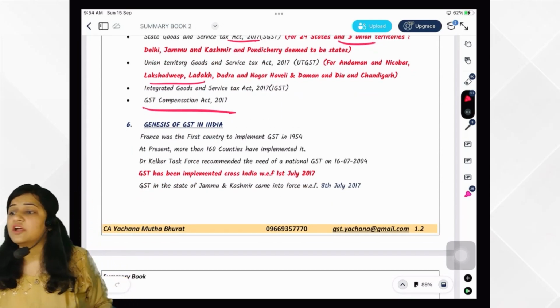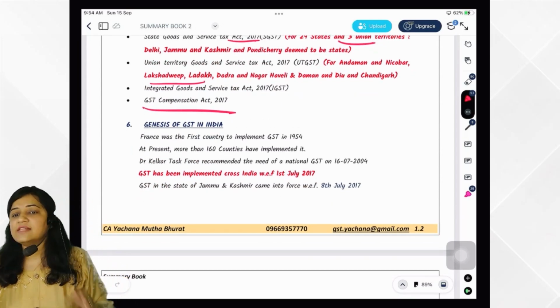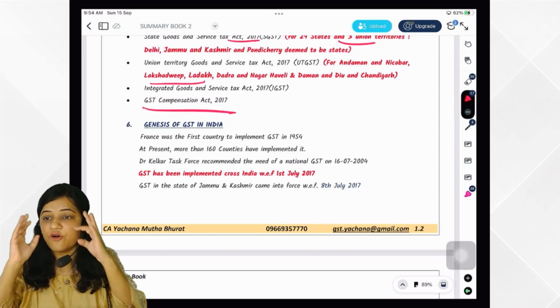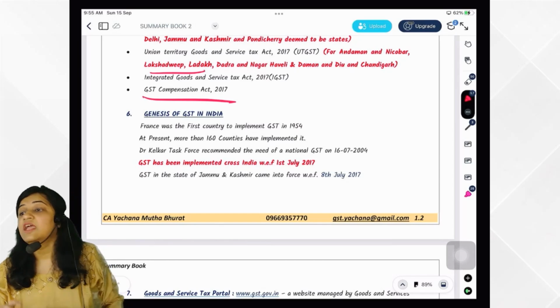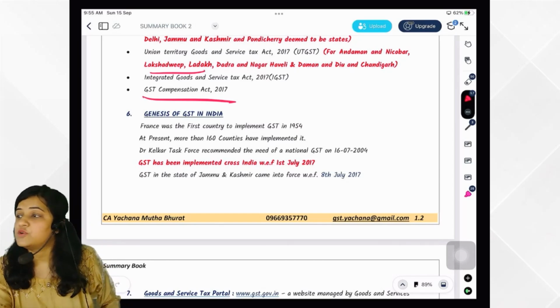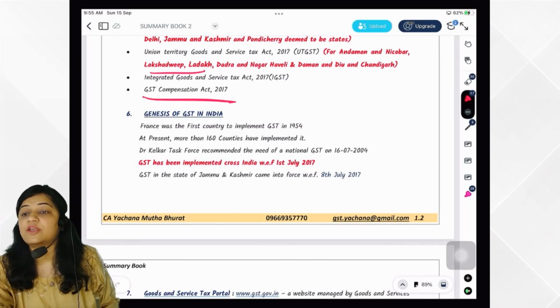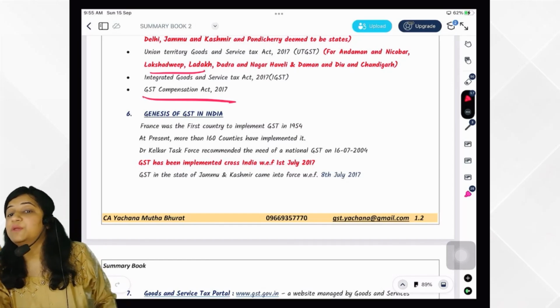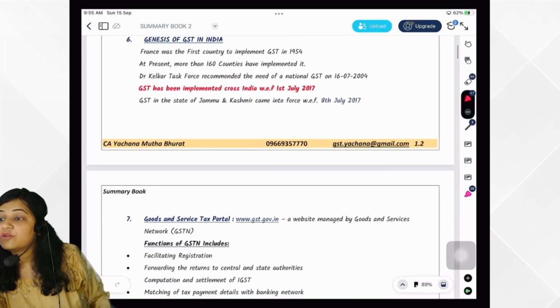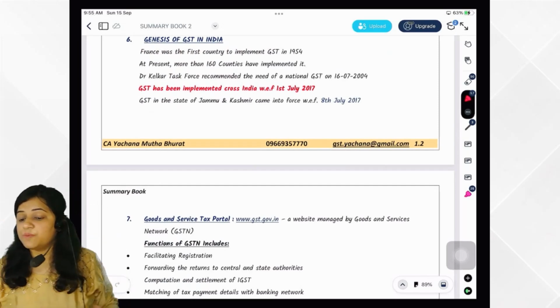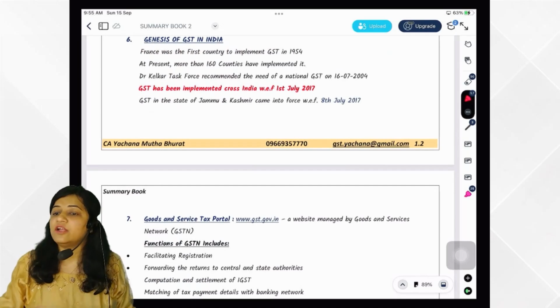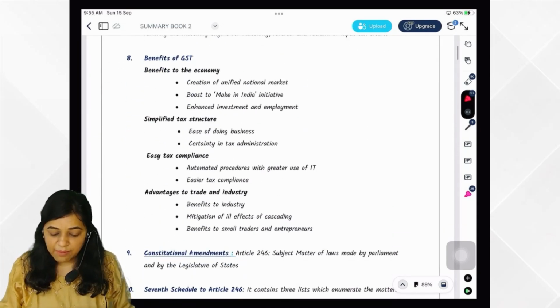Which is the first country to levy GST? France, in the year 1954. Then 160 countries have implemented GST. And then the Dr. Kelkar task force recommended GST in our country. In our country, dual GST has been implemented from which date? 1st of July 2017. In Jammu and Kashmir from which date? 8th July 2017. Very good. I am highly impressed.